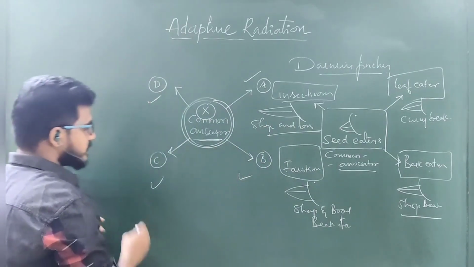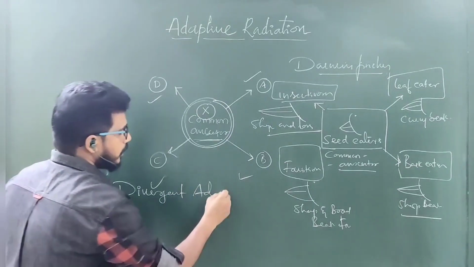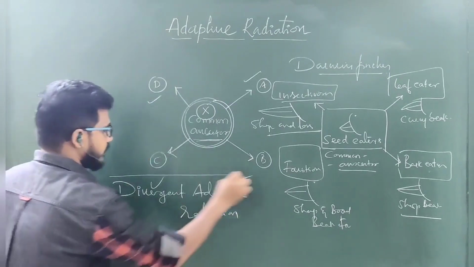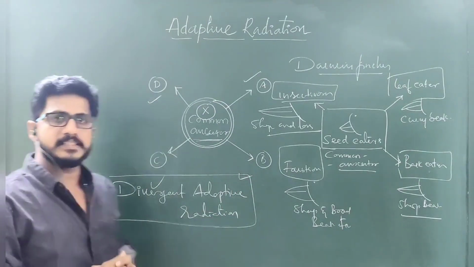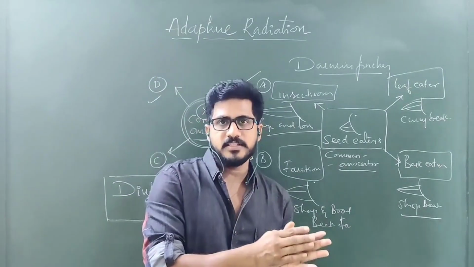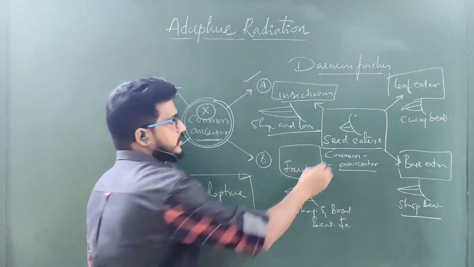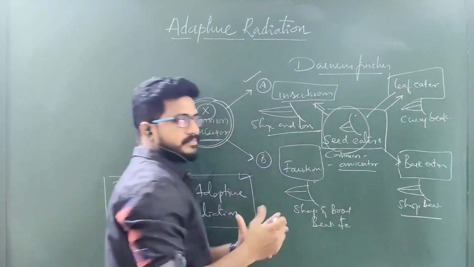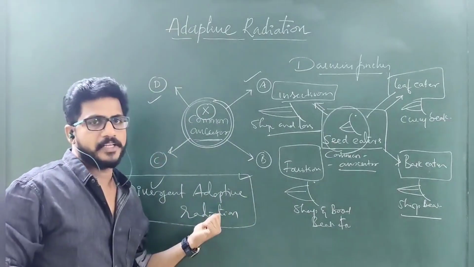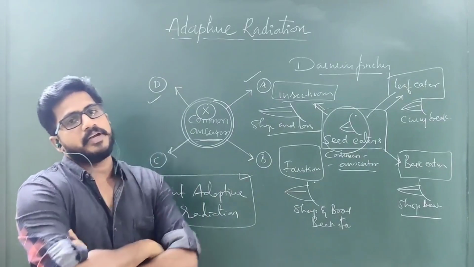This adaptive radiation is divergent. Divergent adaptive radiation. It is very important to understand the difference between divergent and convergent in this class. Adaptive radiations are of two types: adaptive divergent and adaptive convergent. Darwin finches are the best example for adaptive divergent. Why? Because they are adapted and diverted into new species. So divergence happened because of adaptation, but in the same area, not in a different area. So that is what divergent adaptive radiation.